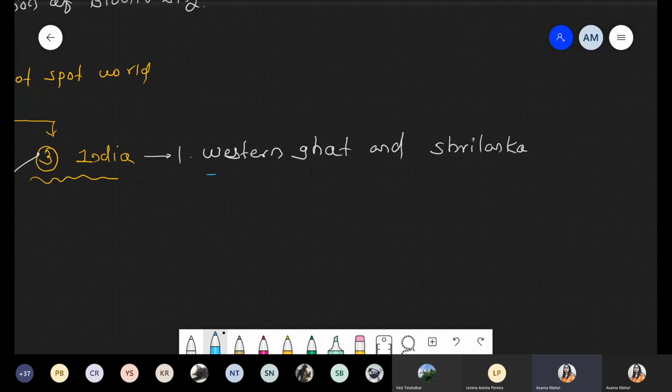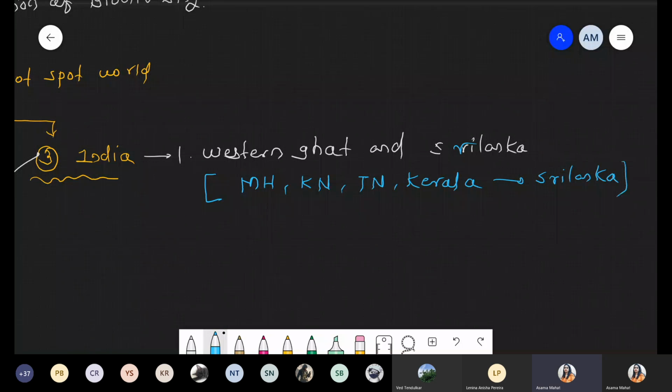So in this condition, when we are talking about the Western Ghat area, it includes Maharashtra, Karnataka, Tamil Nadu, Kerala, and finally it goes up to Sri Lanka. So all these areas are included in the Western Ghat.